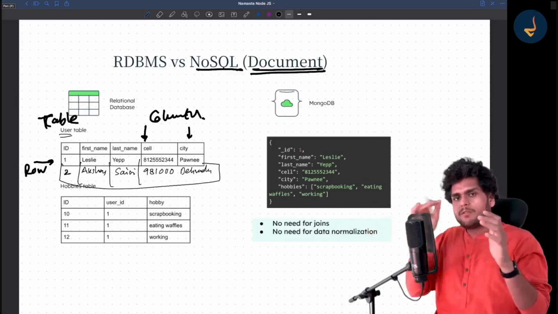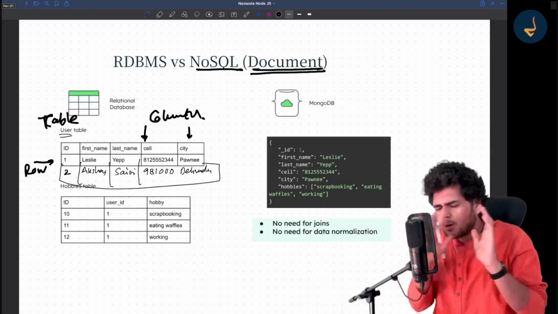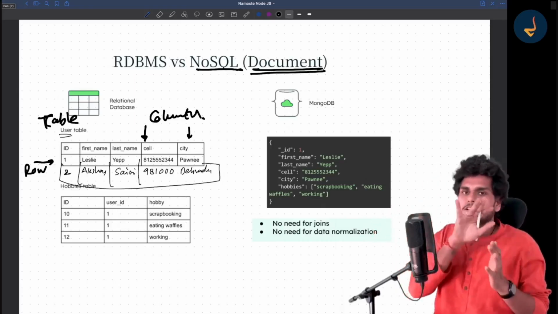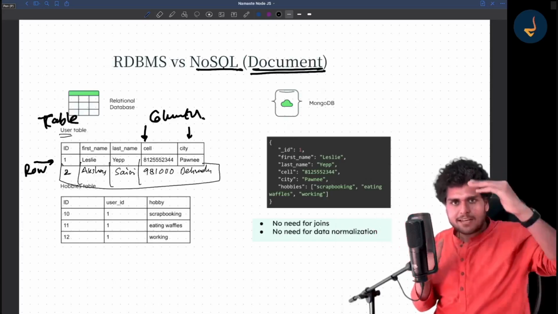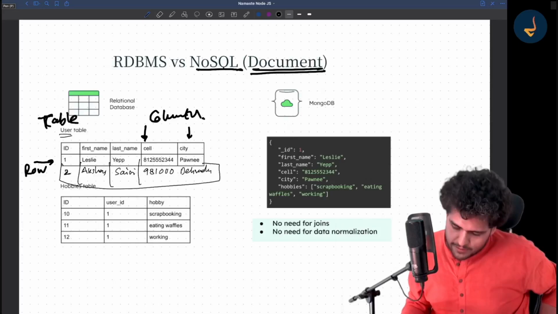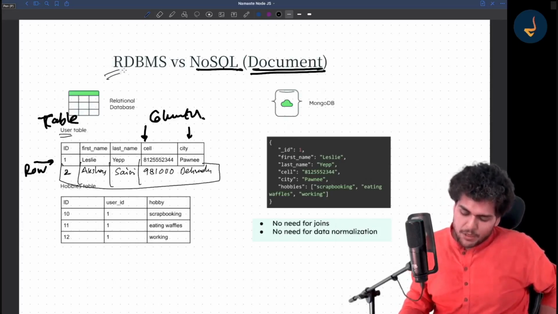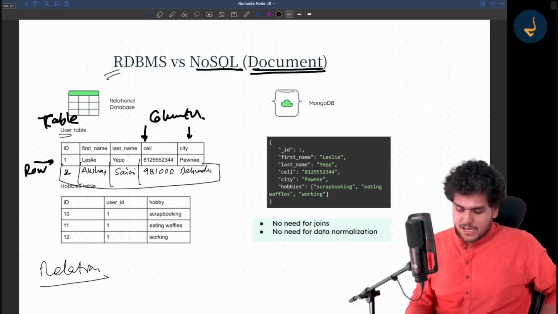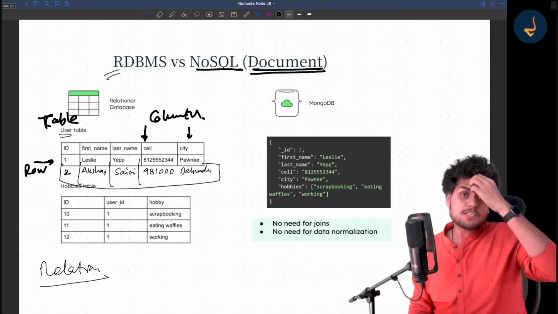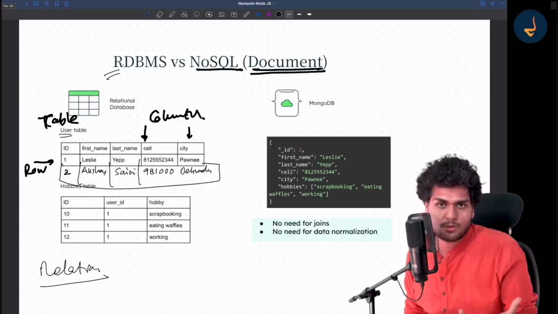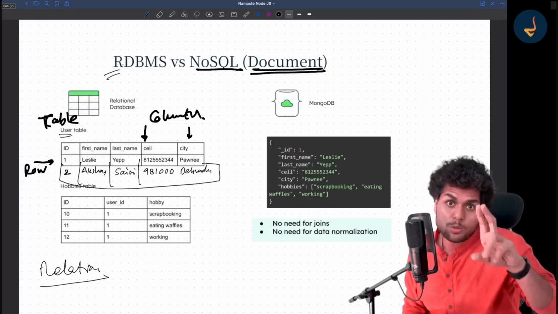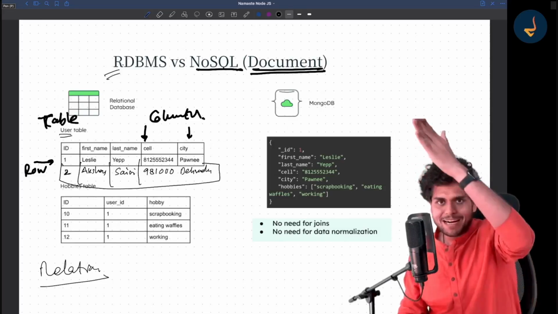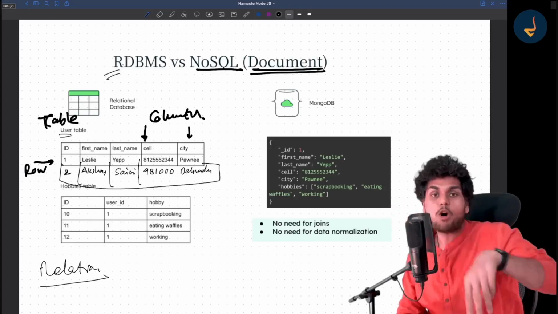So similarly, in the form of a table, just like an Excel sheet, you can think of a table as nothing but an Excel sheet. It has multiple columns, it has rows. You put in data, it just keeps getting one row at a time, right? That's how it is stored. Now, RDBMS, the important word is R over here, which means relation. So now, suppose this was the user table. But suppose now you want to store the hobby of users also. So now there are two ways to store the hobby. Either I can create one more column over here and I can store the hobby of the user in that column.